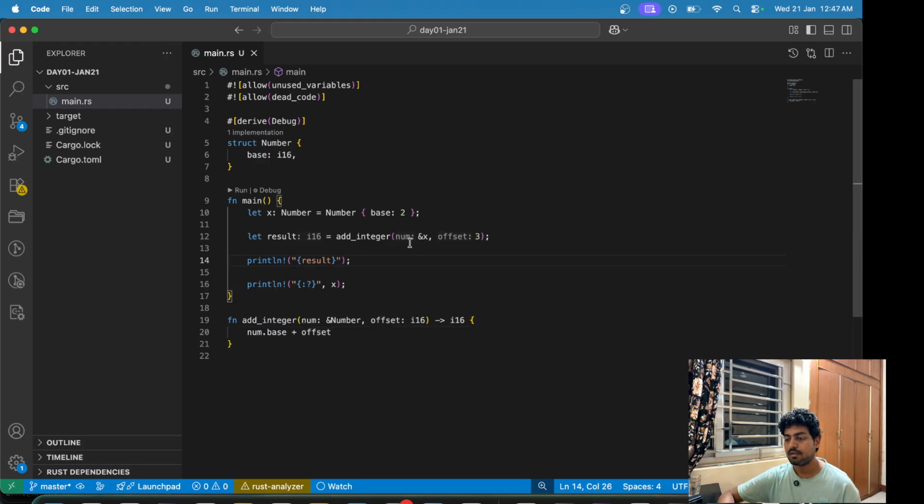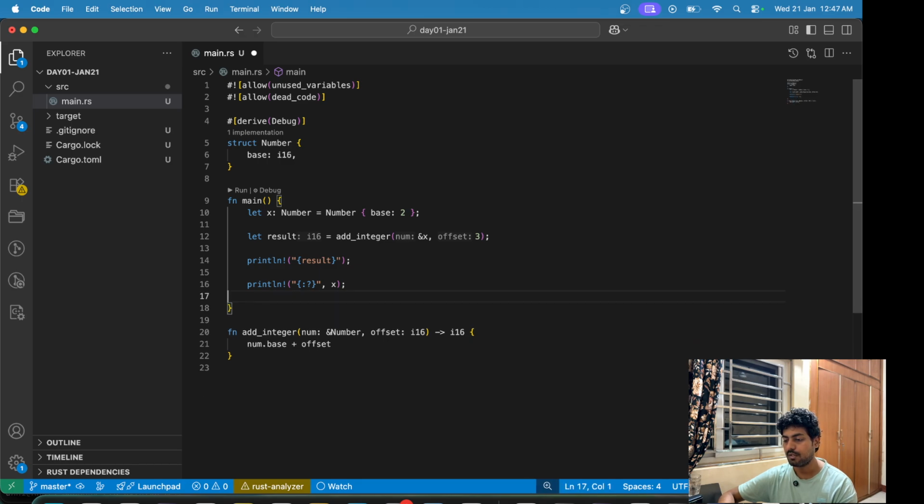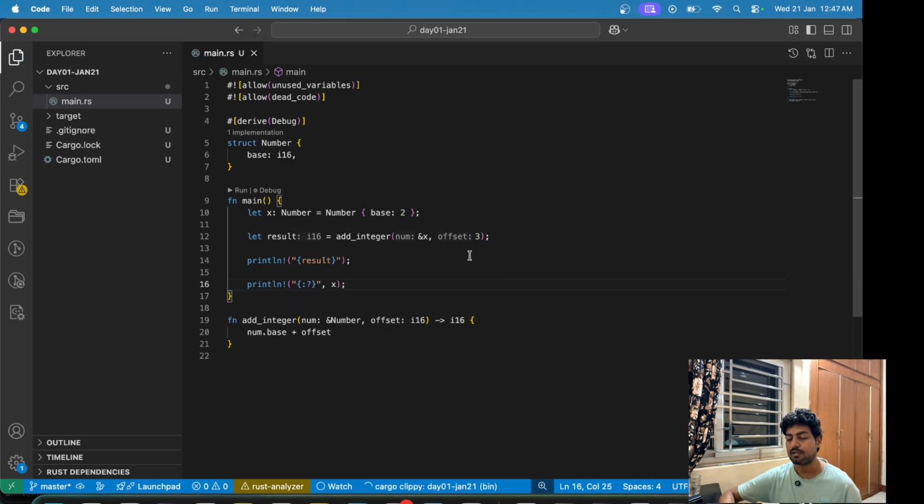Yeah, so that is one thing, and now this is fine, and you can just do multiple prints or whatever. The first rule of Rust is that you can borrow a value multiple times, but you cannot mutably borrow it multiple times, but you can simply borrow it read-wise multiple times, and that is still a valid thing in Rust.